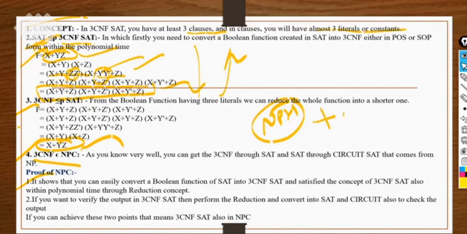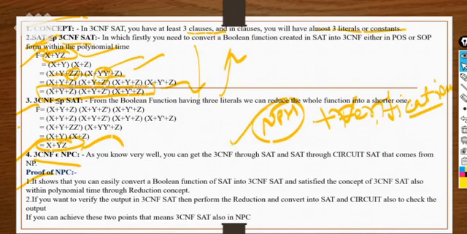Plus this, after reduction, if you are able to find the non-deterministic polynomial time algorithm, that means you are verifying it, right? So verification you are getting. What it means actually is that if you are able to reduce the problem in polynomial time, then directly you can say it's an NP hard problem.